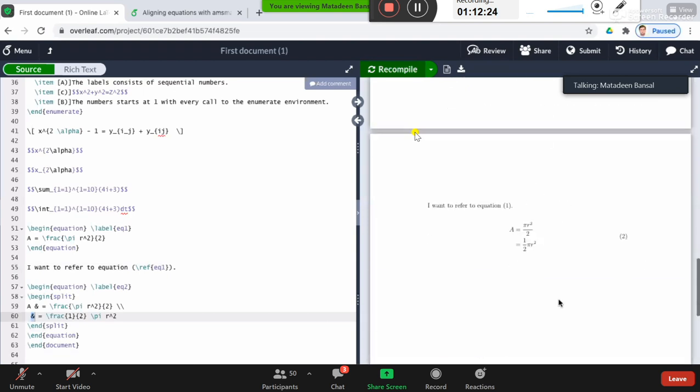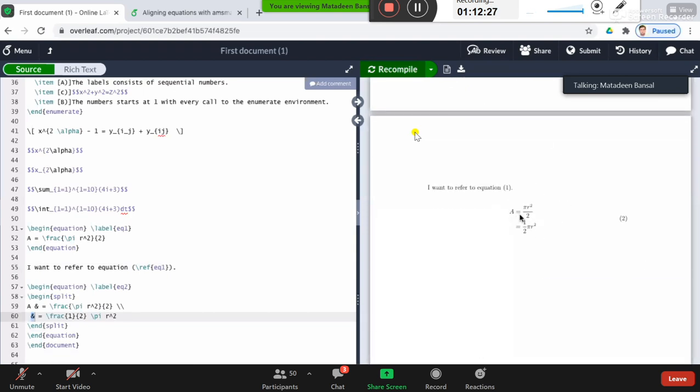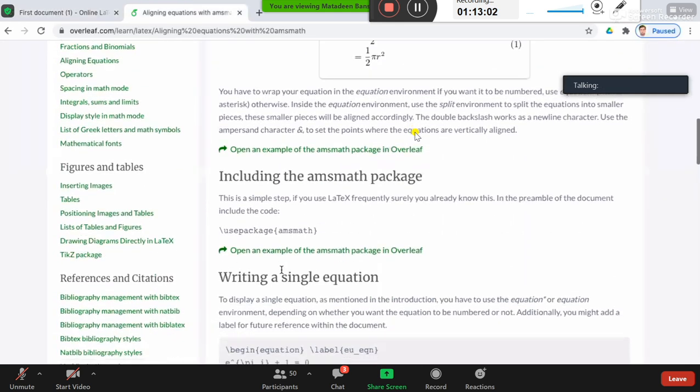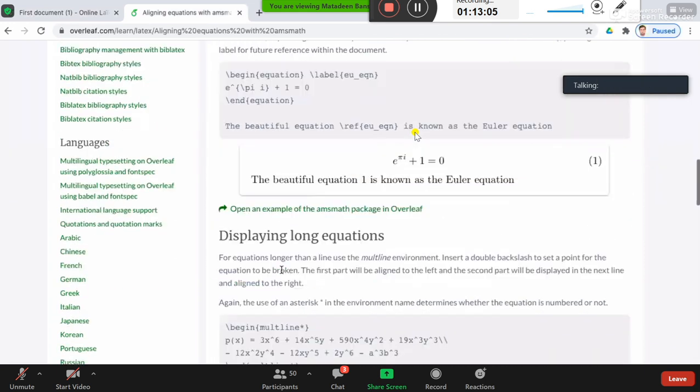So you have just one equation, A equals pi r square equals half pi r square, right? So this is aligned on the equal to sign, and for both these lines, equation number 2 is given. Here again, I have assigned a label 2. So whenever I refer to equation 2, equation number 2 will be put over there. All right. So for alignment, you can use the split environment. All right.